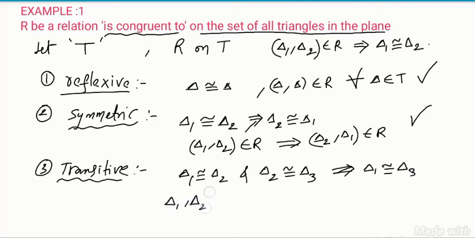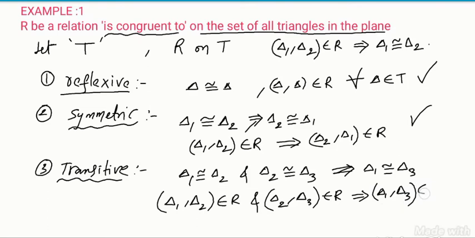(Triangle 1, triangle 2) belongs to R and (triangle 2, triangle 3) belongs to R, then (triangle 1, triangle 3) also belongs to R. It's telling that it is transitive. Three triangles are congruent to each other. So from these three we can say that the given relation is an equivalence relation.